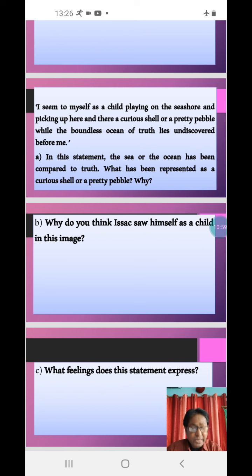The second statement will be matched with A. And this is exercise B of understanding the text. The third statement is, and his old grandmother was never weary of talking about her grandson. This will be matched with E. Isaac's grandmother was very proud of her grandson. And like that, the fourth will be matched with C, and the fifth one with B.